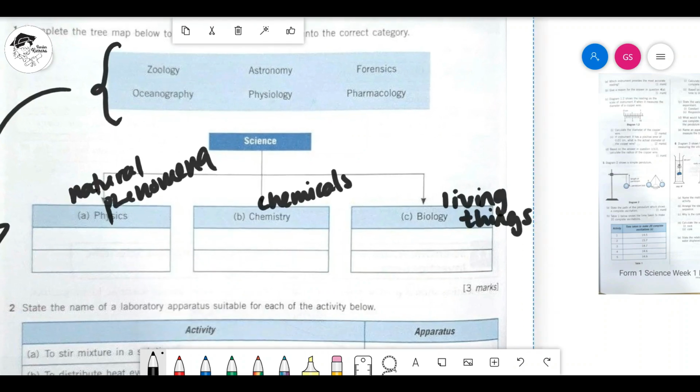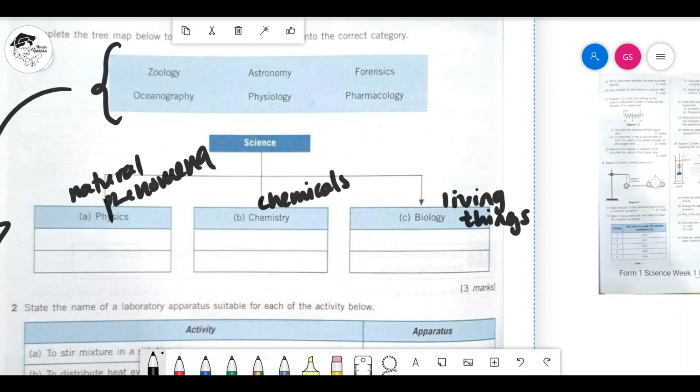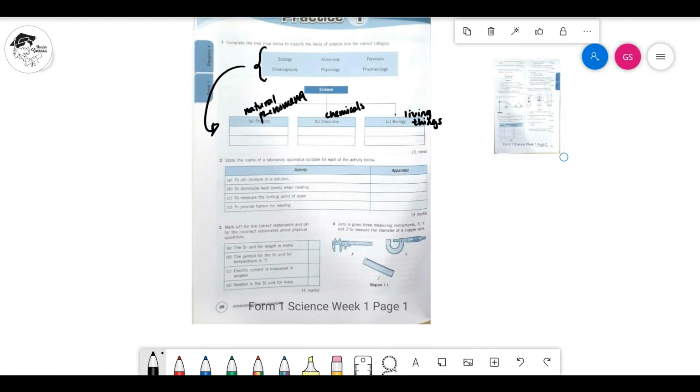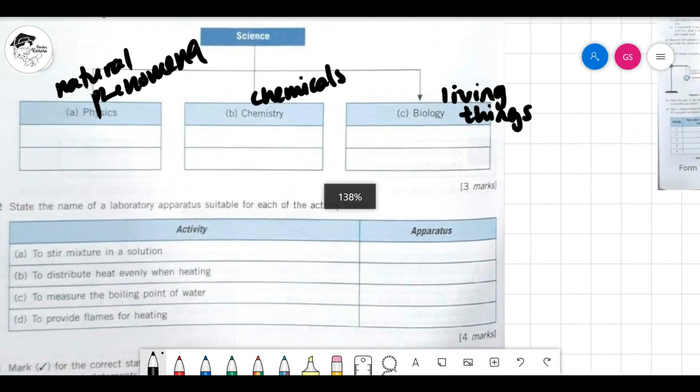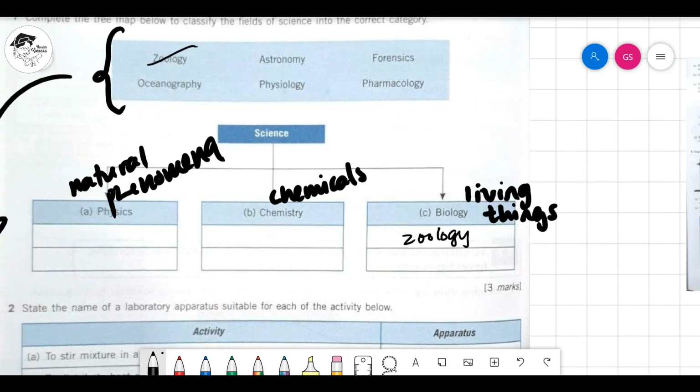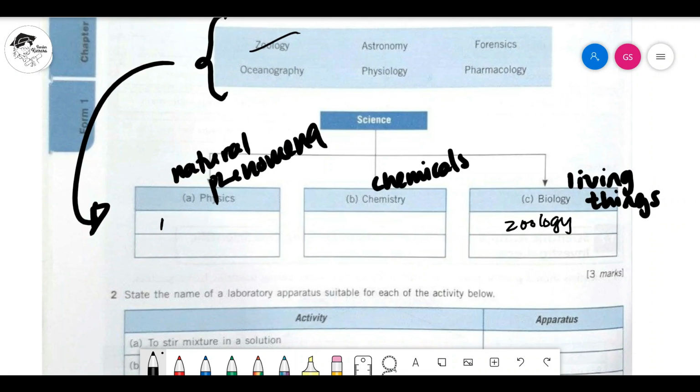Alright, cool. So let's look at biology. Zoology will be talking about animals, so it will go under here. So for biology, we will look at zoology. That's done. Second one will be astronomy. Astronomy is talking about natural phenomena because of the space. So it goes through here. Astronomy.